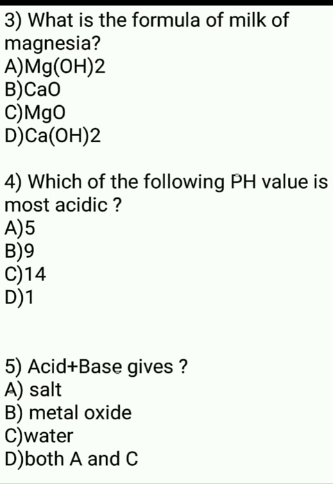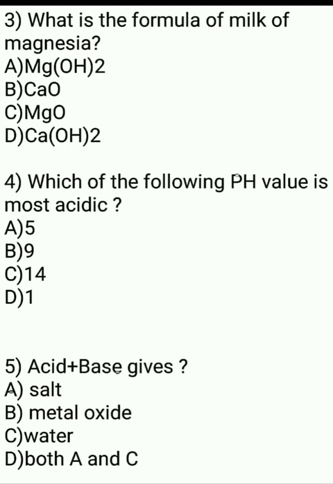Now come to question number 4. Which of the following pH values is more acidic? pH value means power of hydrogen or potential of hydrogen. I have told you that whenever we move from 7 to 0, the acidic character increases. So which one has the minimum value?